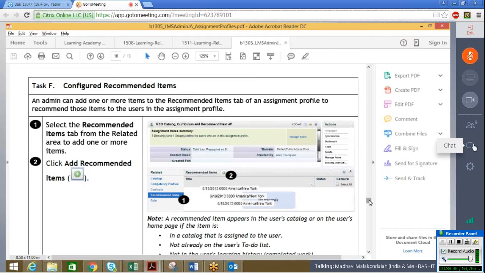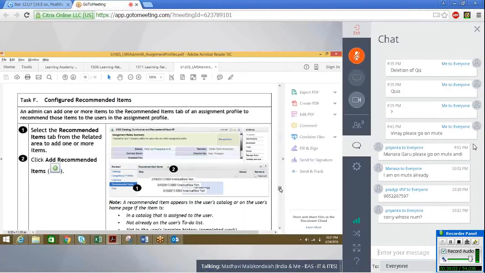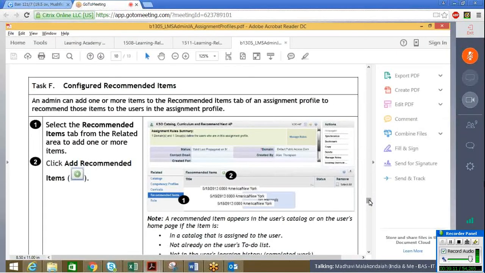It is mandatory. First of all, when we create a user, we are telling what role he is playing. When we are creating a user, we are even defining what role he is going to play. So there is no need for us to do it again.